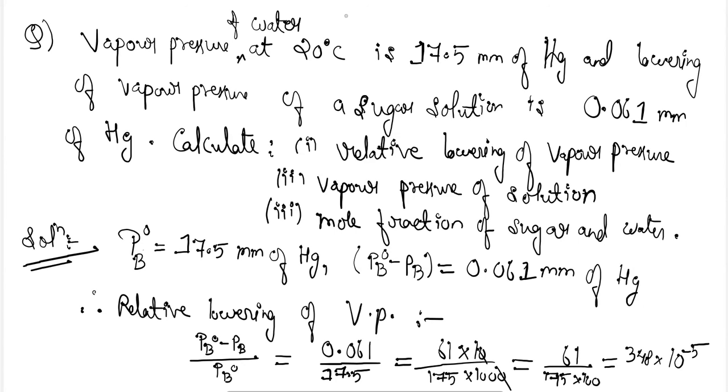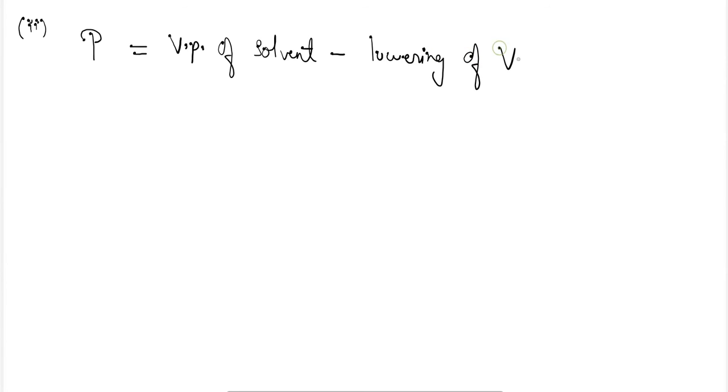Okay, next, the next thing which we have to calculate here is the vapor pressure of the solution. So for the vapor pressure of solution, which is equal to P, the P will be equal to the vapor pressure of solvent minus the lowering of vapor pressure of solution.